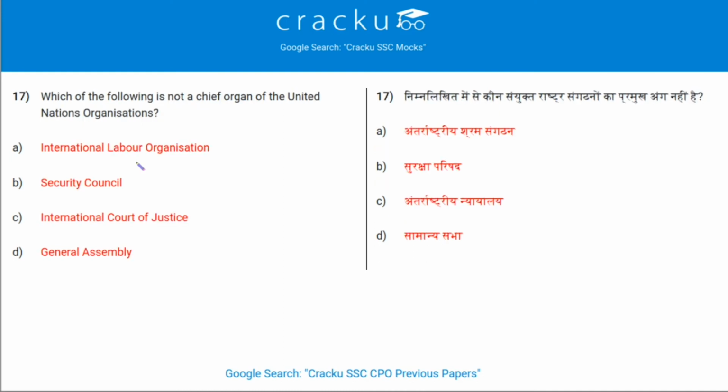Which of the following is not a chief organ of the United Nations organization? This is a similar question but with different options. As discussed earlier, B, C and D are chief organs but not the International Labour Organization. Similar to WHO, the World Health Organization, even the International Labour Organization is a different body. So, option A is the correct answer.